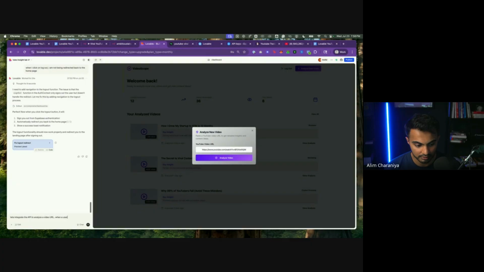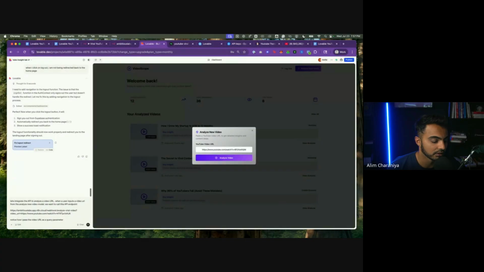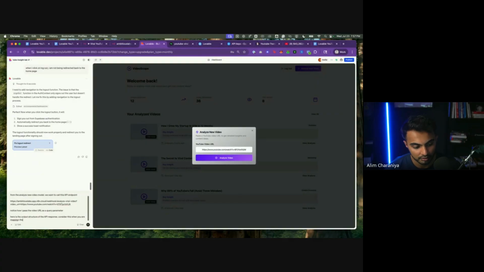When a user inputs a video URL from the analyze new video modal, we want to call this API endpoint. Notice how I pass the video URL as a query parameter. Here is the output structure of the API response. Consider this when you are mapping the response to the front end.